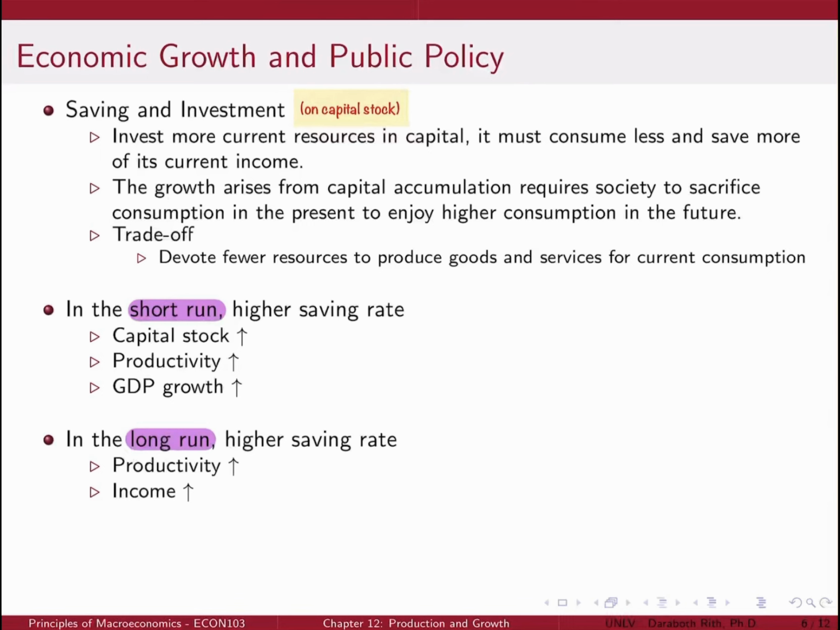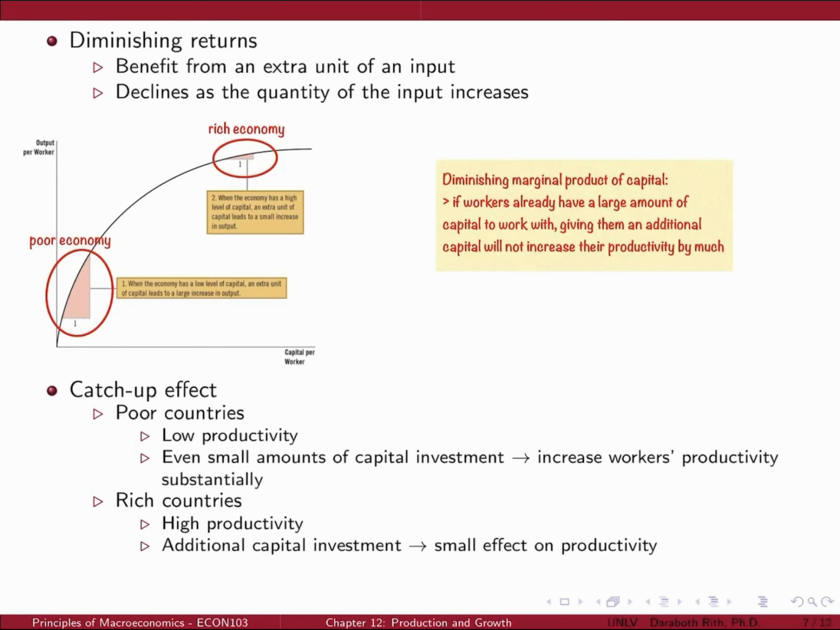In the short run, a higher saving rate can lead to a higher level of capital stock, productivity, and GDP growth. Whereas in the long run, a higher saving rate can lead to a higher level of productivity and income, but please remember that it does not lead to permanently higher growth rates in these variables. As seen in the figure, which illustrates how the amount of capital per worker determines the amount of output per worker, holding constant all other determinants of output.